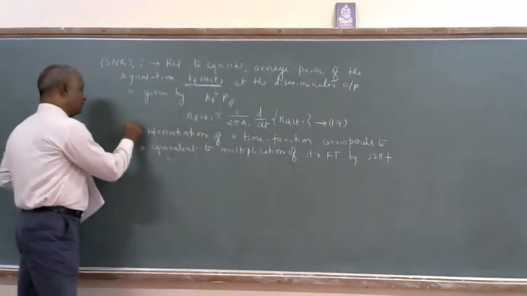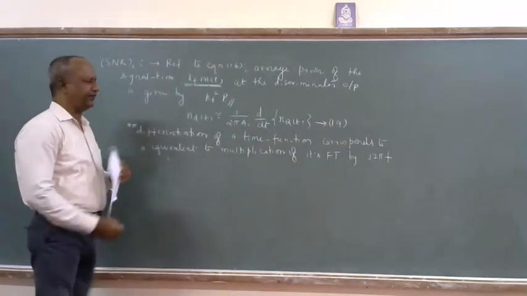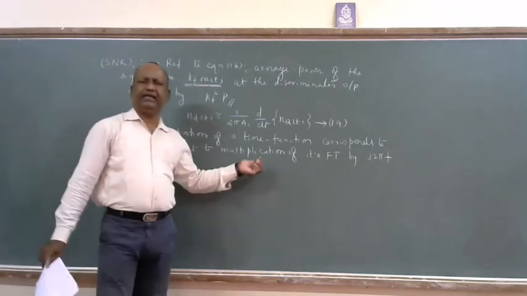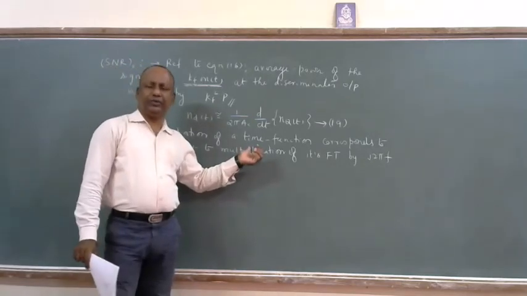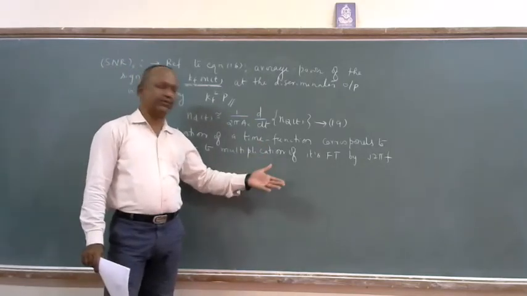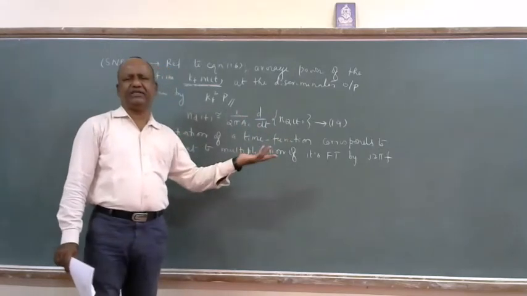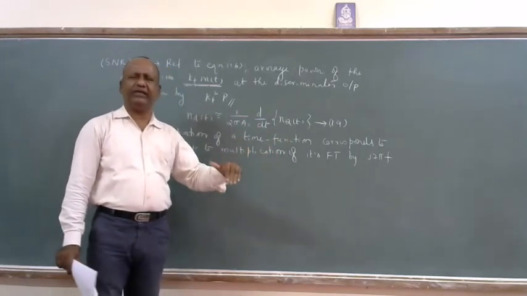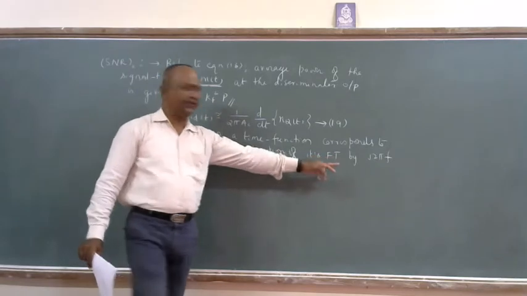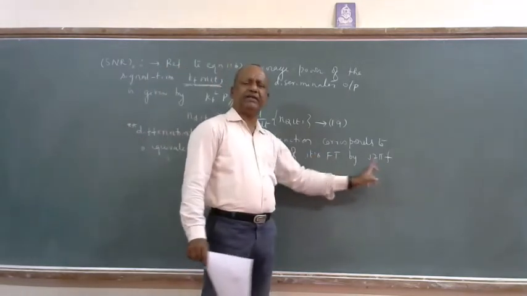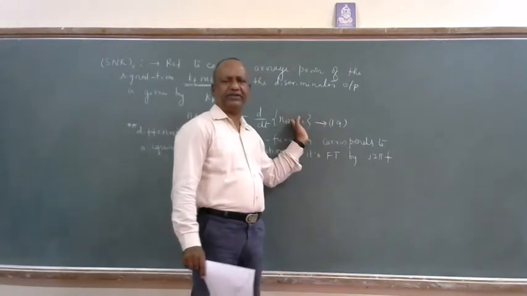It is one of the important concepts, a property of signals in the Fourier domain, either in time domain or in frequency domain, vice versa. In time domain it is a differentiation, in the frequency domain it is multiplication by j2 pi f. If any frequency domain signal is multiplied by this, I can get back to a differentiation of that.